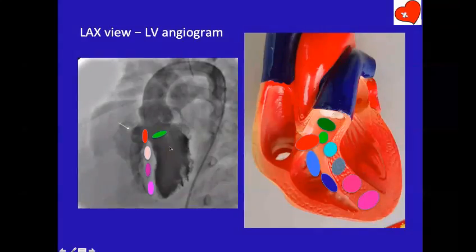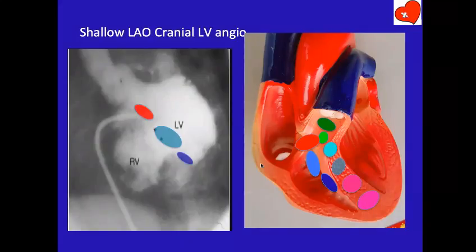Now, the same angiogram in relation to this, because it profiles only the trabecular septum. The VSDs in this region will not be profiled. They will be seen as a vague shadow. Now, when you go to do a shallow LAO, what happens? Shallow LAO profiles the inflow septum. Now, when you profile the inflow septum, you see the tricuspid valve. You can see the negative shadow, this negative contrast coming here. This entire thing is a tricuspid valve.